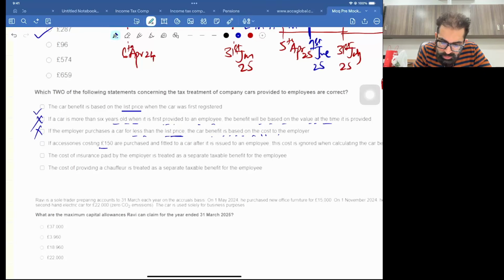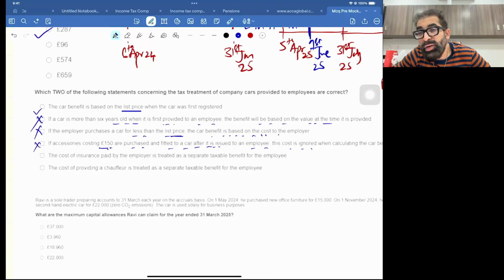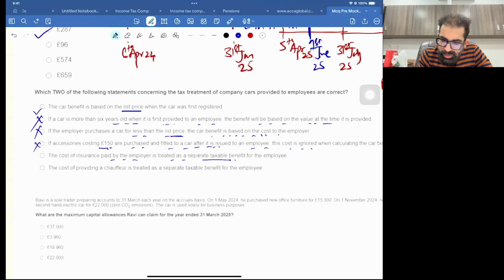If accessories costing 150 are purchased and fitted to the car, the cost is ignored. No, there is no 150 limit in this topic. Yes, there is a 150 limit for staff parties. Hope you remember the exempt benefit list. They are mixing up here. The cost of insurance paid by the employer is treated as a separate... No, insurance is exempt.